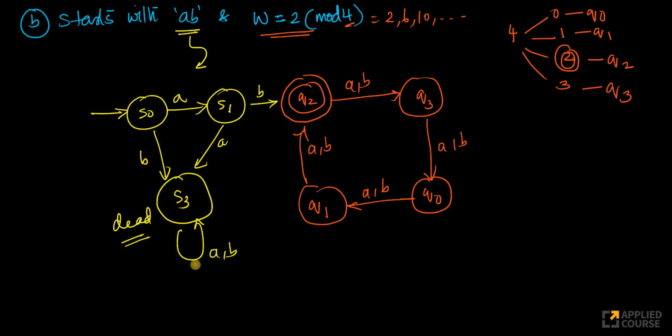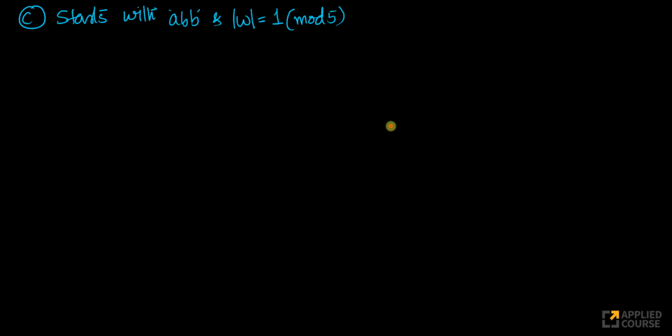Now again, here there are 2 parts. This part corresponds to starting with AB. This part corresponds to the modulo part. Very simple case here. We are just combining 2 automata logically using this arc. That's the elegant and beautiful part here. Let's look at one more example. What if I wanted to start with ABB and 1 modulo 5? This is the last example. With these combinations, you'll understand it perfectly.